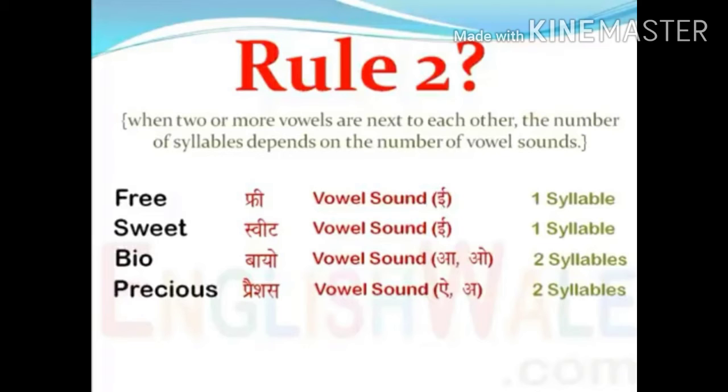Bio, if you break it up, you can hear two sounds, I and O. So two syllables. Suppose I say precious. In precious, even though we have E, I, O, U, four vowels, we can hear only two sounds. So precious is having only two syllables. So depending on the number of vowel sounds, we can determine the syllables.